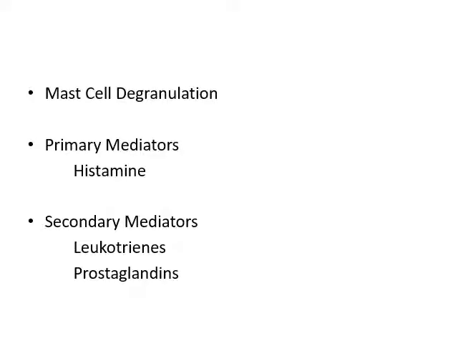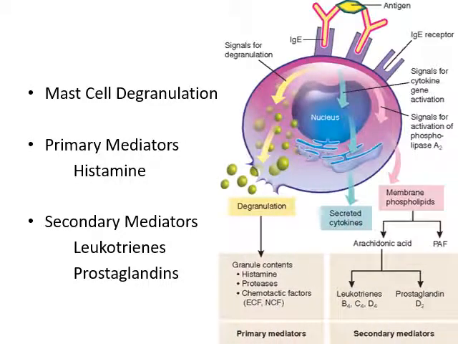So now what actually happens in mast cell degranulation? It would release primary mediators and it would release secondary mediators. Chiefly histamine is there as a primary mediator, while leukotrienes and prostaglandins are there as secondary mediators.